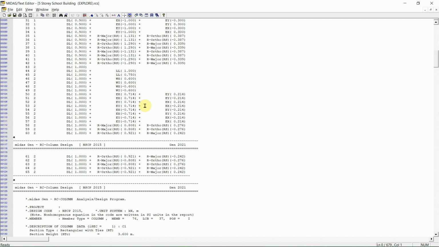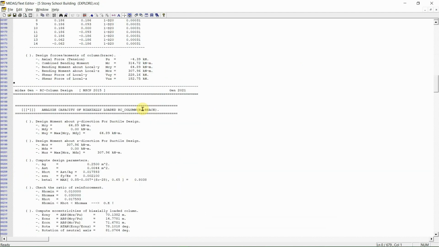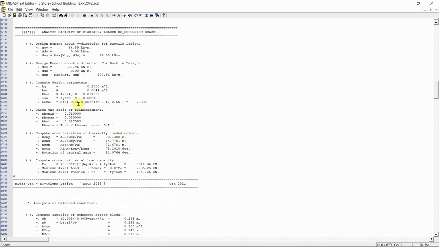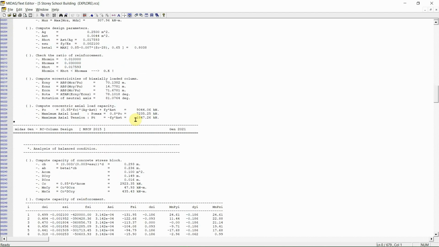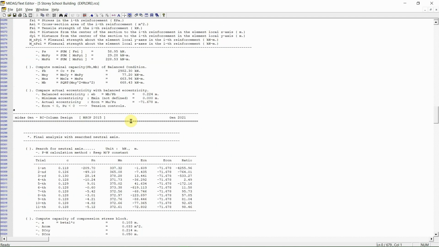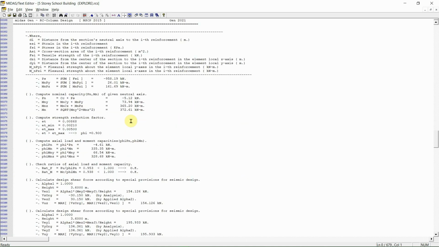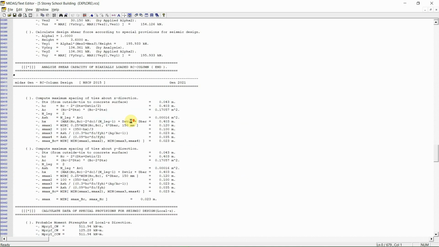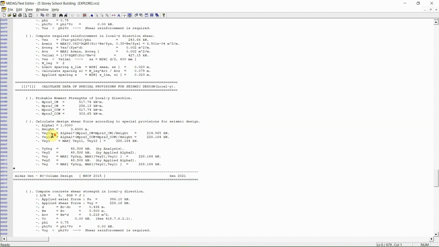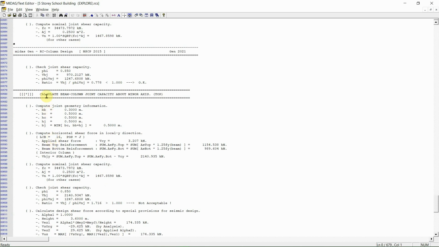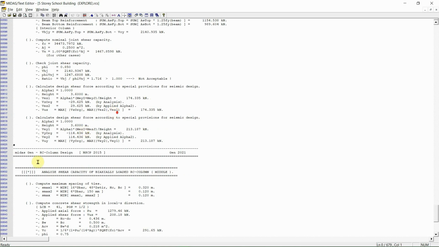One good thing here is that it's very transparent. Even the formula used during the design process, we can verify it here. And one good thing here is that we can cross-reference it to our spreadsheets, and then we can check if the computation is correct or wrong. So at the bottom, we can see the shear design or the calculation of the beam column joint capacity about the minor axis.